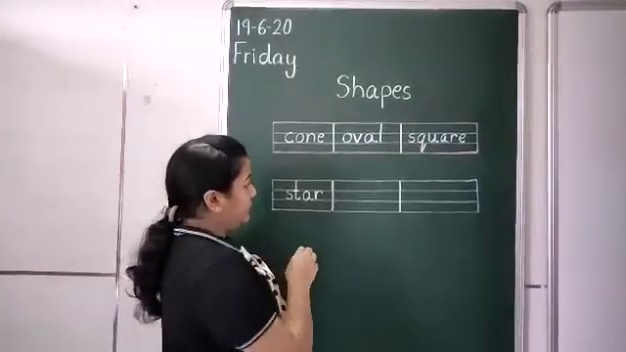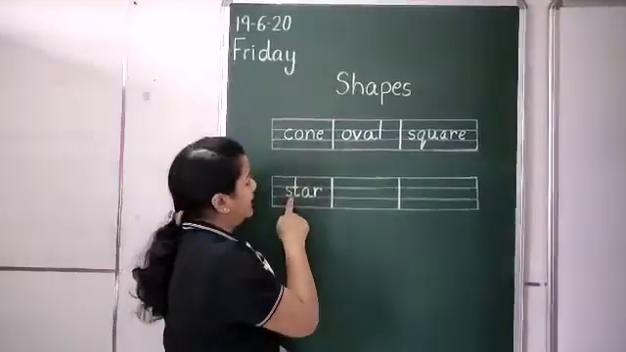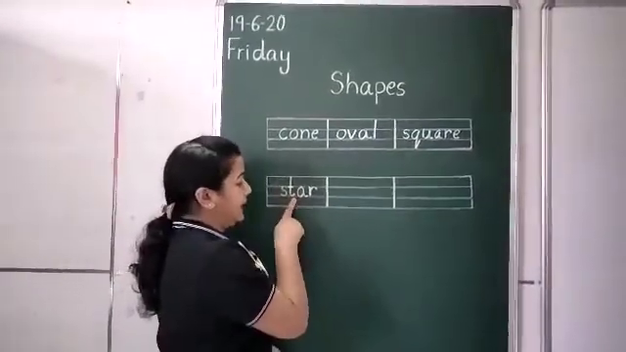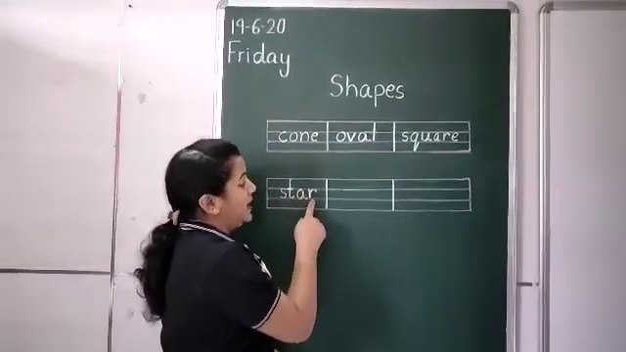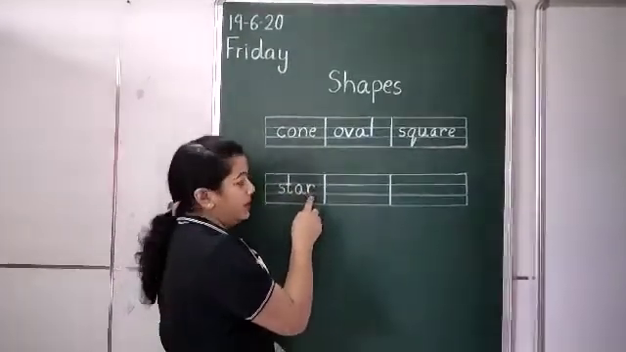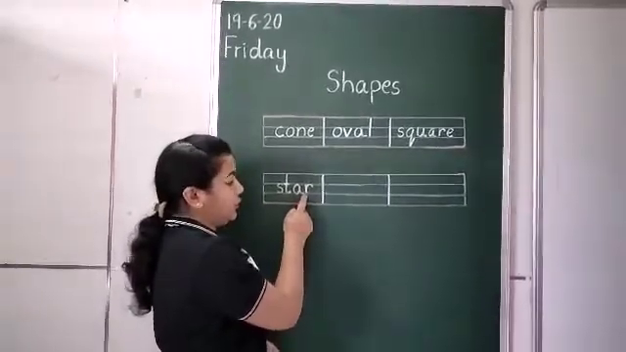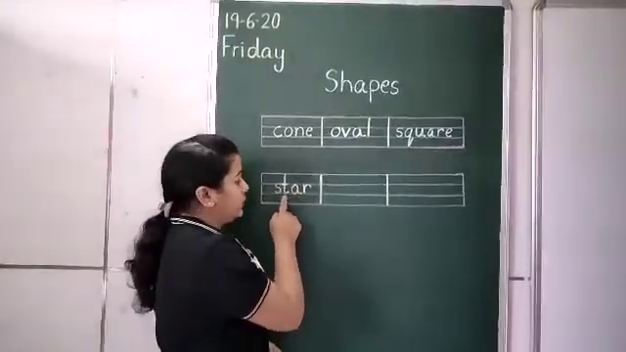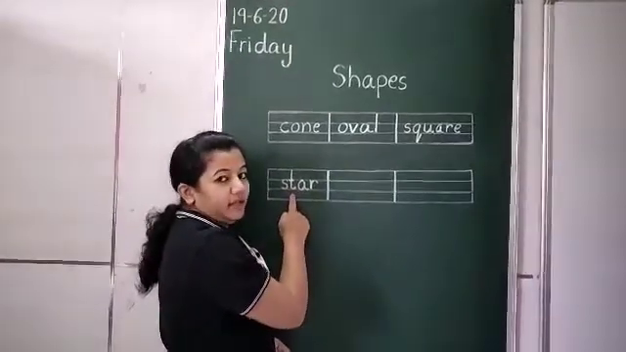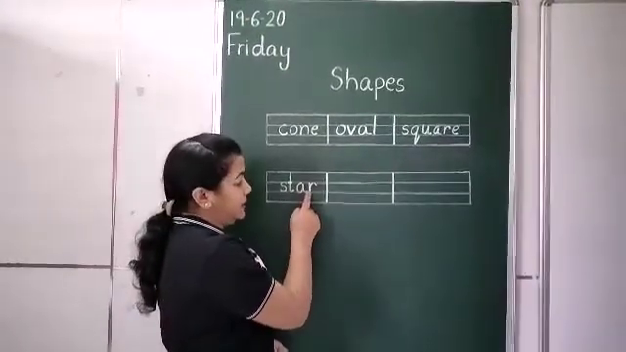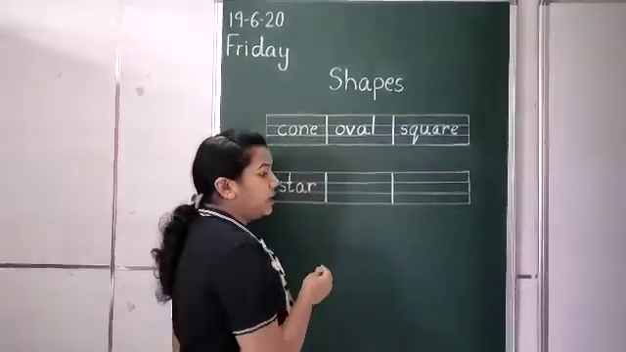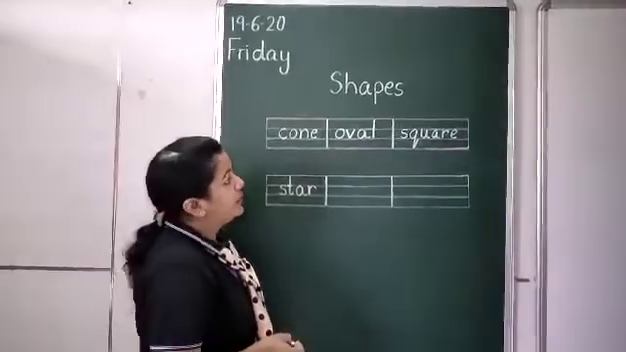Star. Okay, repeat after me. S-T-A-R, star. They all are small letters and no spaces there. So always remember that you should write it in small letters and don't leave space behind it. Okay. Now the last spelling is of circle.